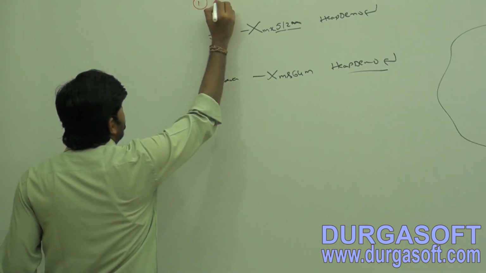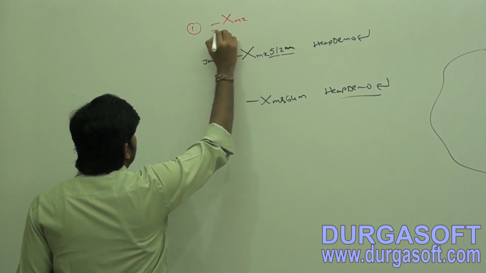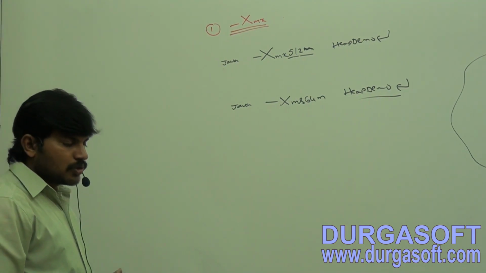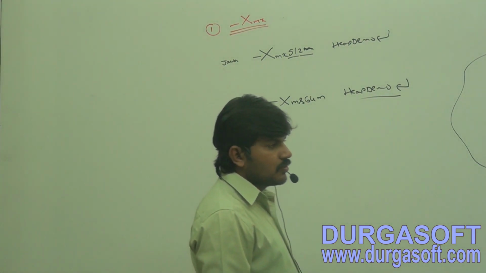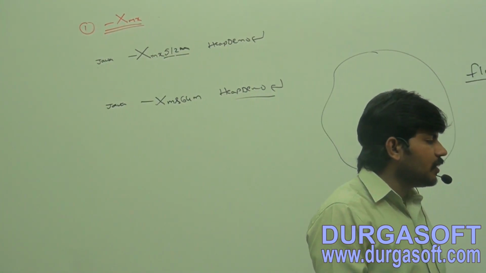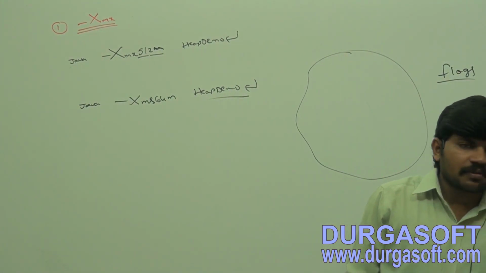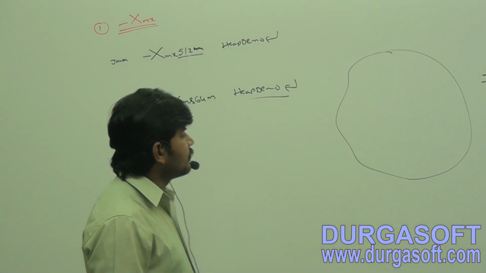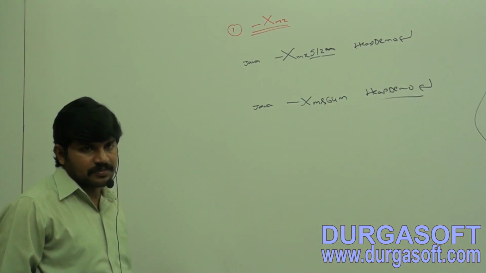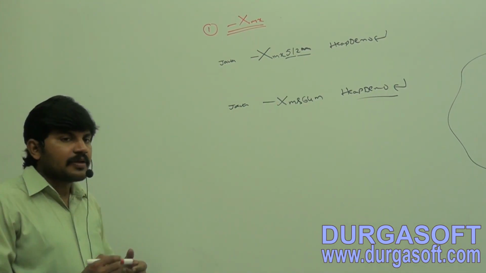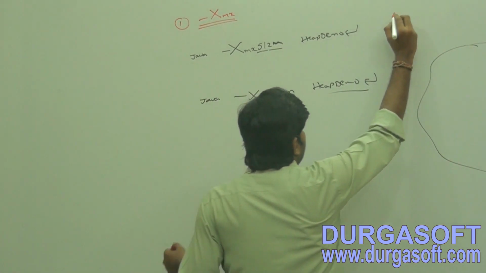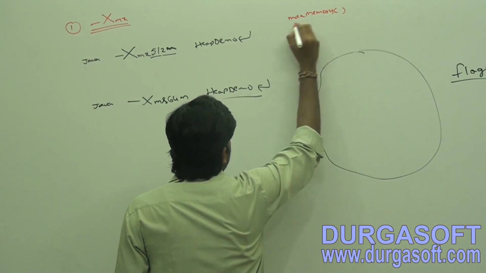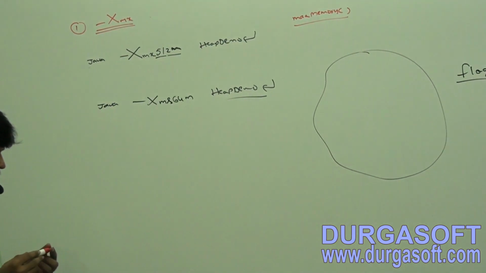First one, -Xmx, to set the maximum heap size. Within brackets, max memory: which method is going to be affected? Max memory.